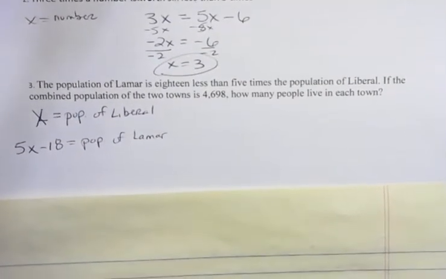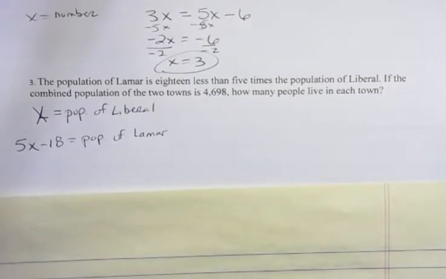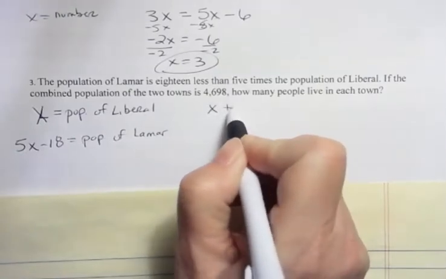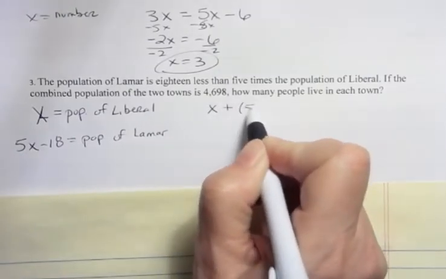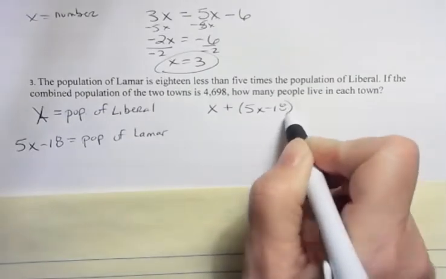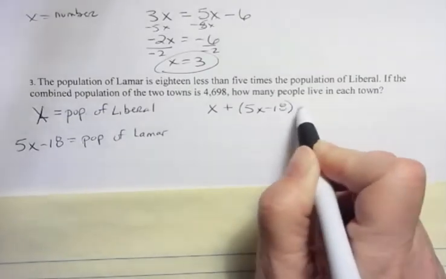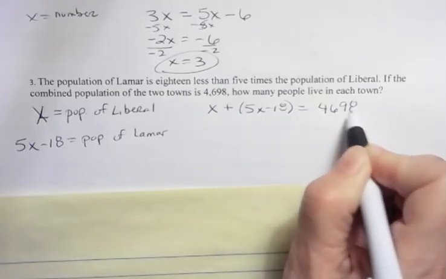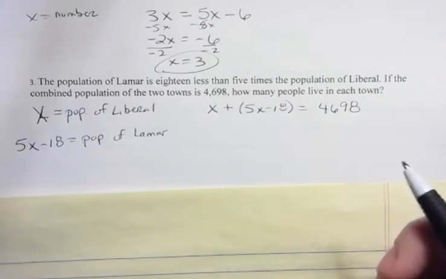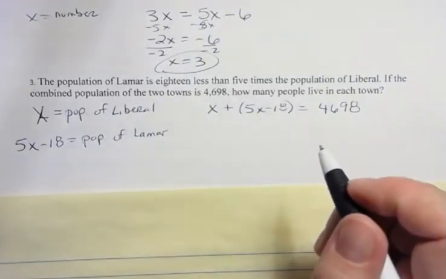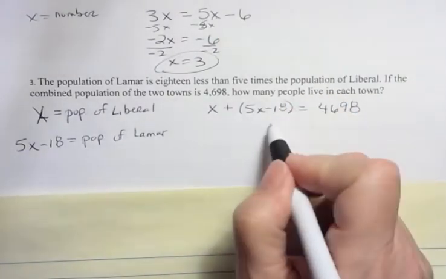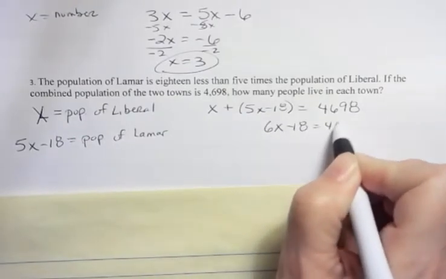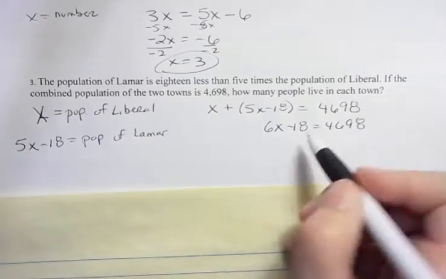Now, if we combine those two populations together, we should get 4,698. So x is the population of Liberal, and 5x minus 18 is the population of Lamar. And if I combine those together, I get 4,698. This is not fictitious towns, but fictitious numbers. So I'm going to add 5x and x together to get 6x. Notice I have parentheses there, but I didn't really need them. I just put them on there.